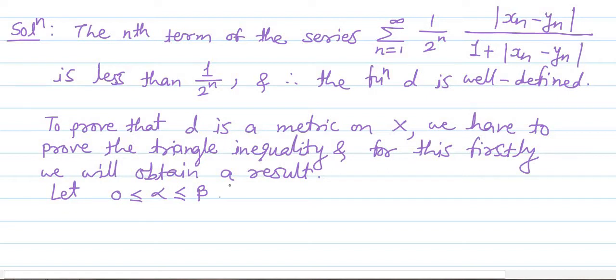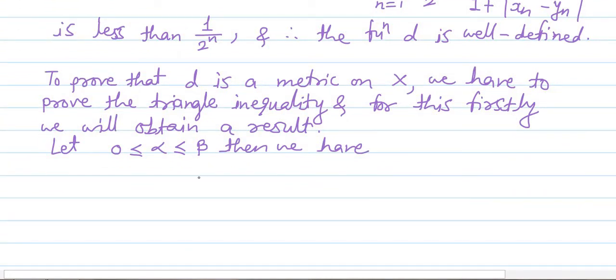Then we have alpha less than or equal to beta, which implies that alpha plus alpha beta, a non-negative quantity, we are adding to both the sides. Therefore, the relation will not change.